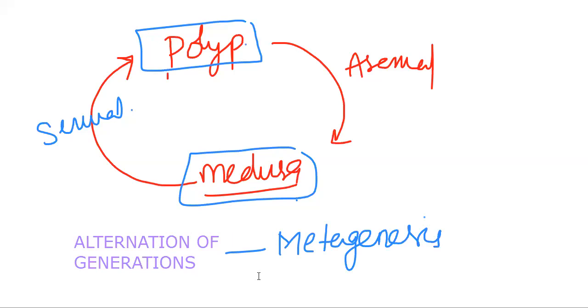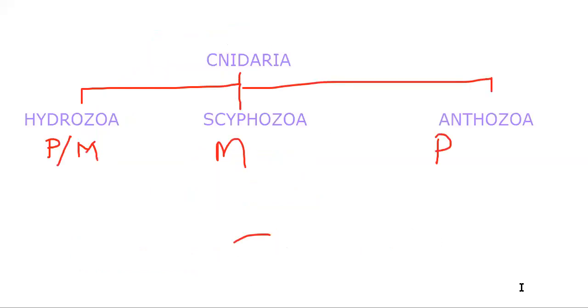Okay. So now think logically and apply. If I say this feature, metagenesis, is the characteristic of any one of the classes here, only one class shows this kind of feature. Hydrozoa, Scyphozoa, Anthozoa. Which class do you prefer? Think logically. Yes, Hydrozoa. Because both forms are available here, isn't it? So that's why metagenesis is the characteristic feature of only this class, only Hydrozoa.